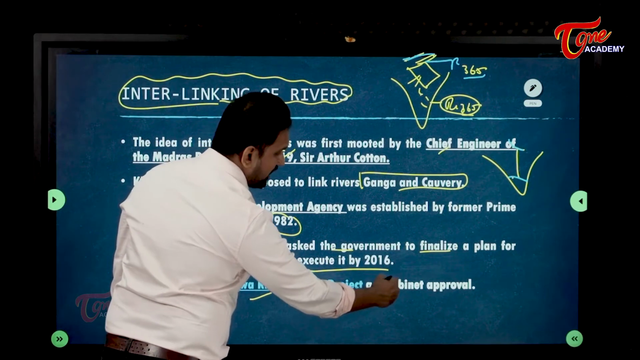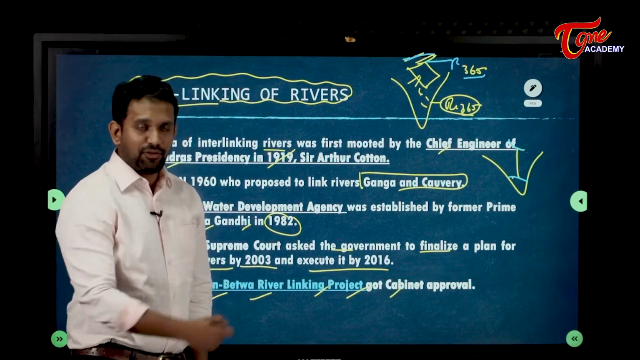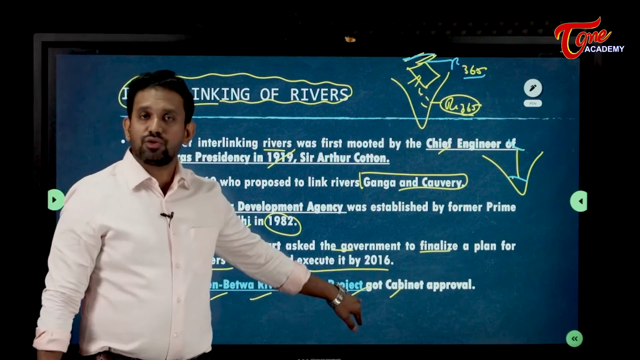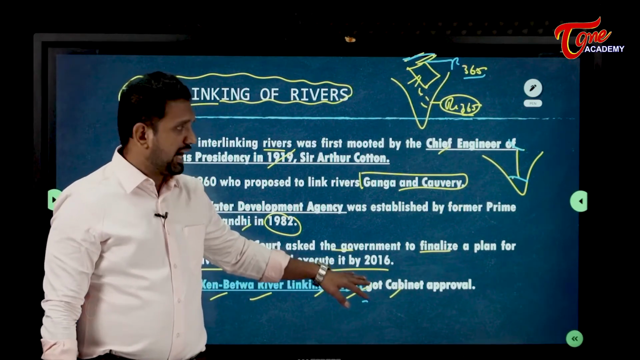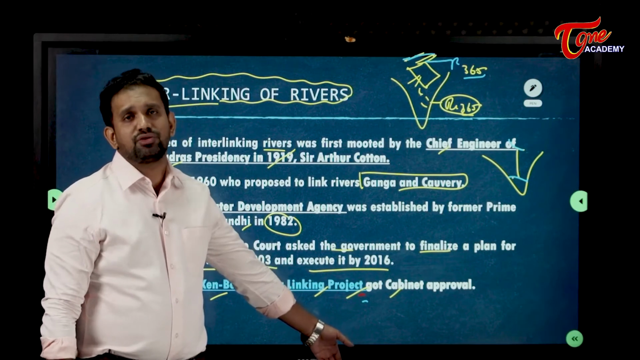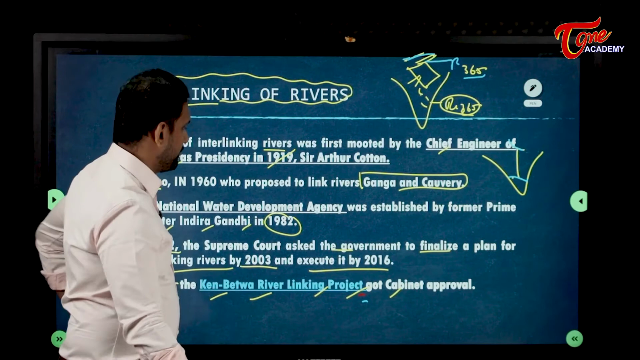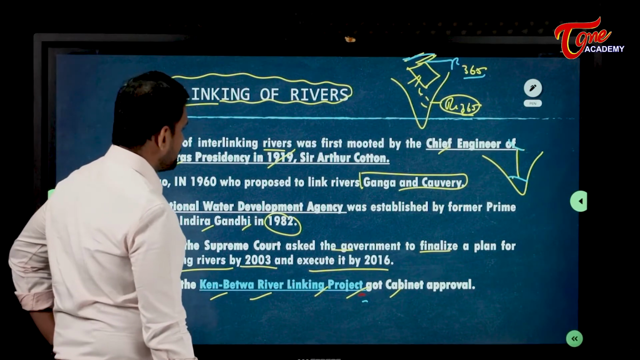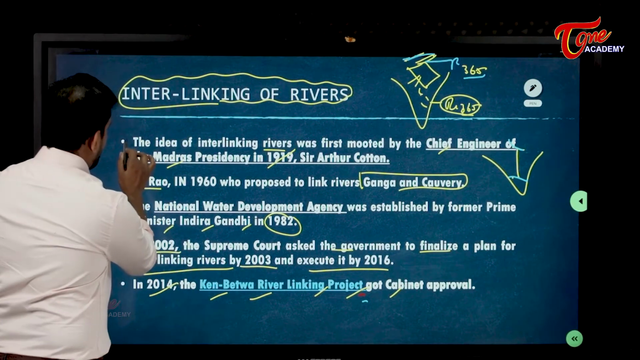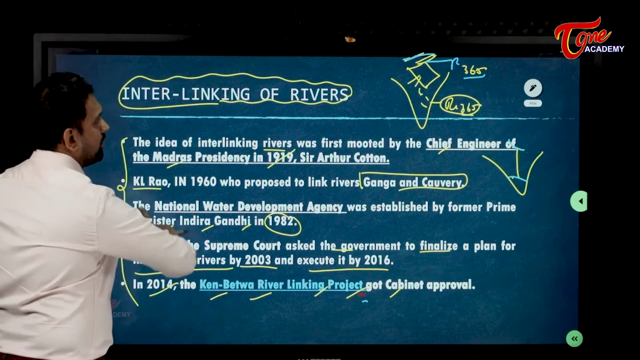In 2014, the Ken-Betwa River linking project got cabinet approval. It was actually given the final nod in December 2021. Okay, right. Fine. So I have told you the history of interlinking of rivers.